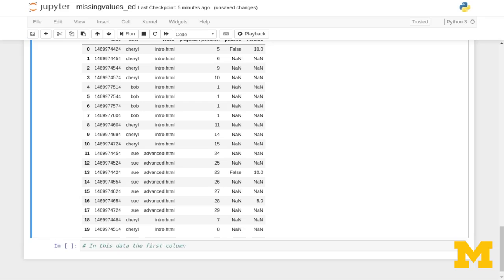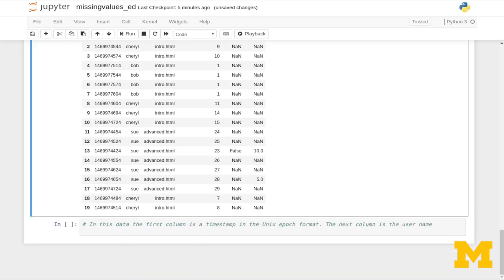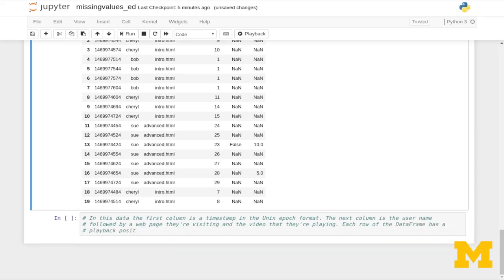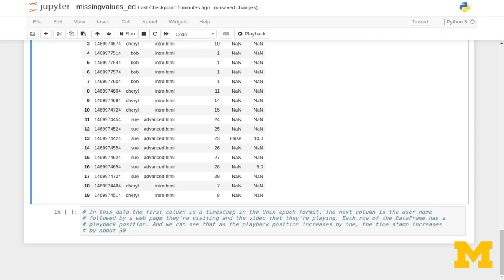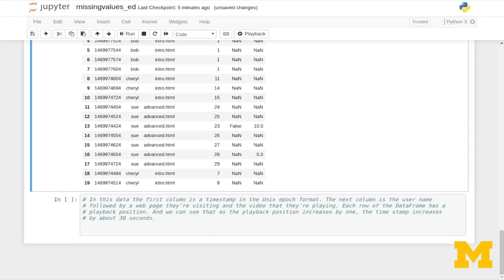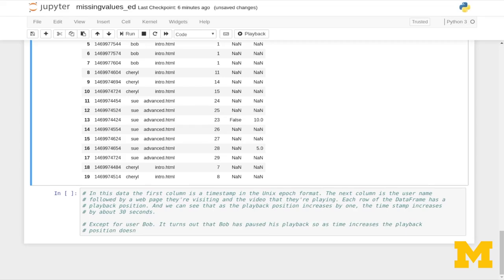So in this data, the first column is a timestamp in the Unix epoch format. The next column is the username, followed by a web page they're visiting and the video that they're playing. Each row of the data frame has a playback position, and we can see that as the playback position increases by 1, the timestamp increases by about 30 seconds. Except for user Bob. Turns out that Bob has paused his playback, so as time increases, the playback position doesn't